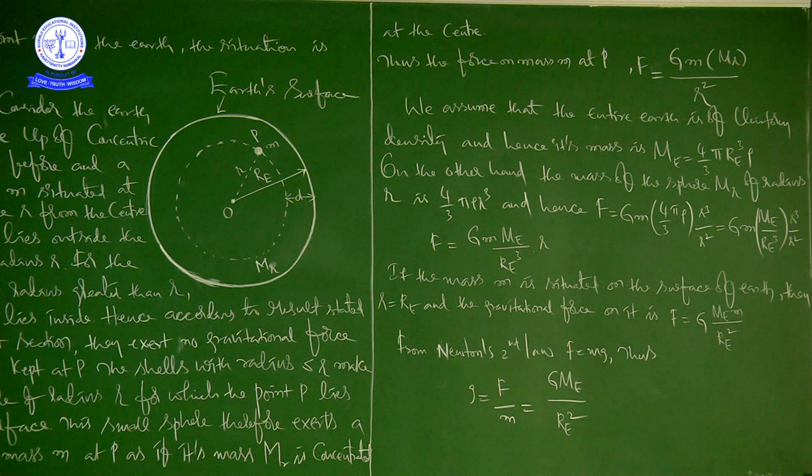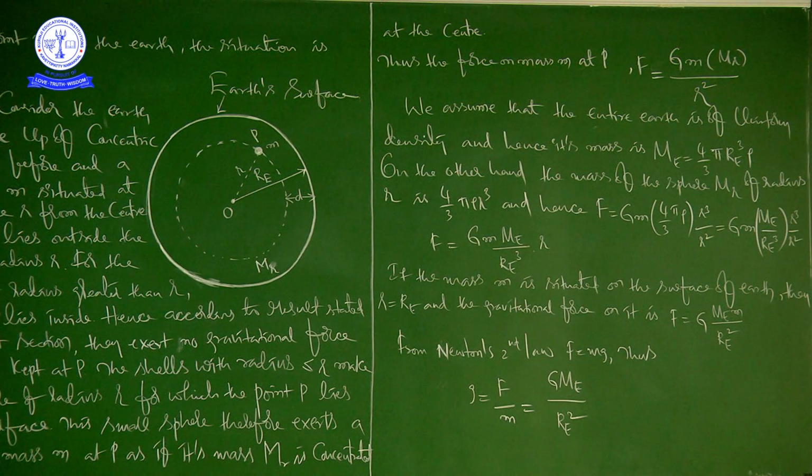Where ME is the mass of the earth, RE is the radius of the earth, and rho is the density of the earth. Terminology is very important.